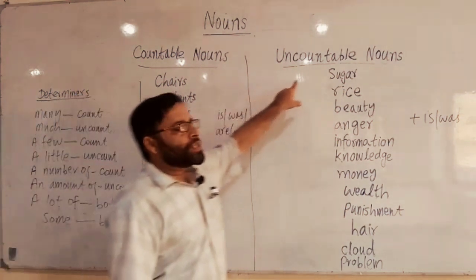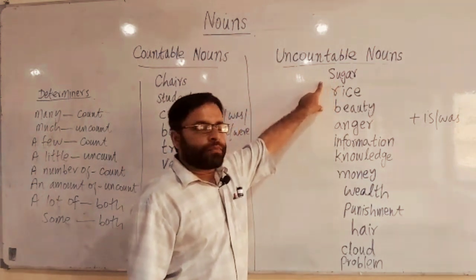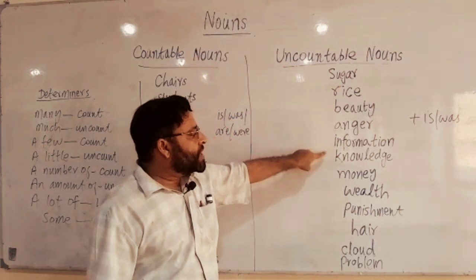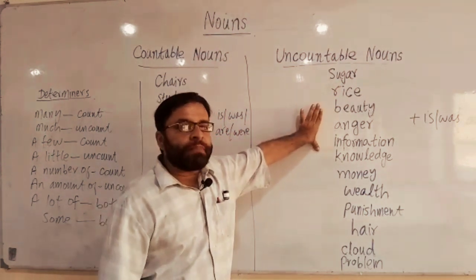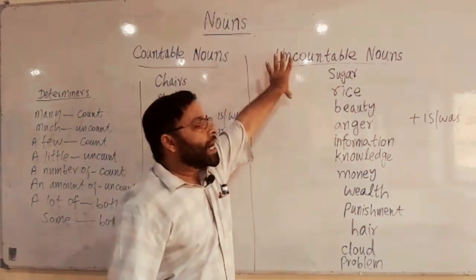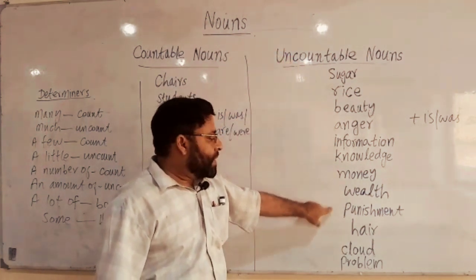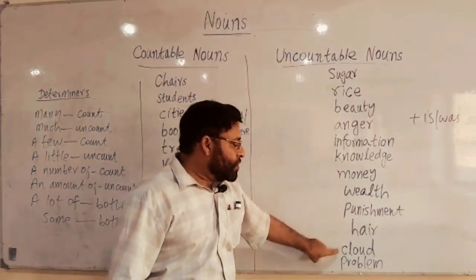Uncountable nouns, which you cannot count: sugar, rice, beauty, anger, information, knowledge. These are abstract nouns. Remember, all abstract nouns are uncountable nouns. Also: money, wealth, punishment, hair, cloud, problem.